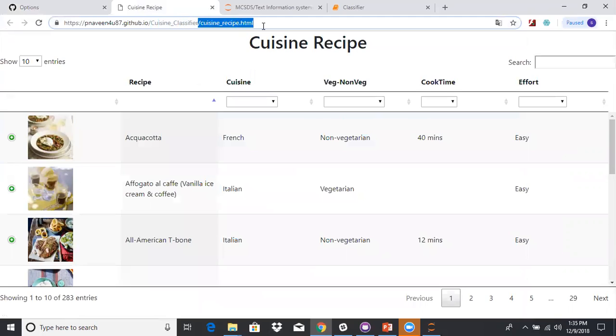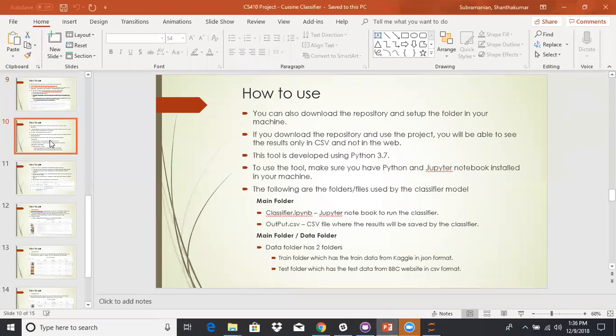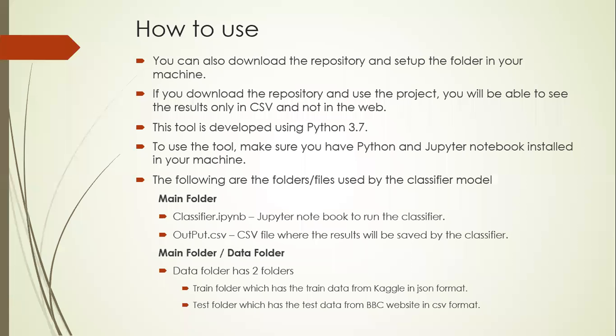This is how you can access your web interface. So going back to the slide, now I'm going to explain that there are two options to use our tool. Either you can fork the project, which is how I showed you, or you can directly download the repository into your local machine. If you want to see the output in a web interface, you have to fork the project using the clone or download option available in the GitHub repository.